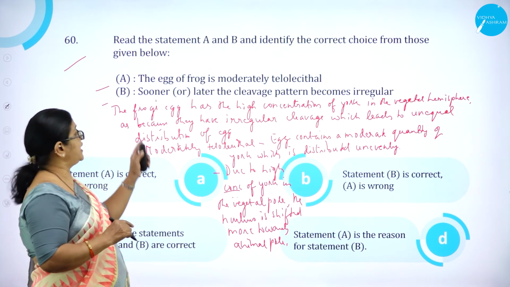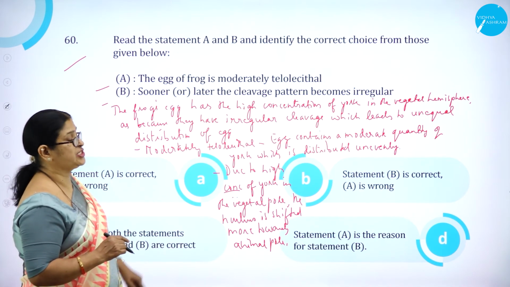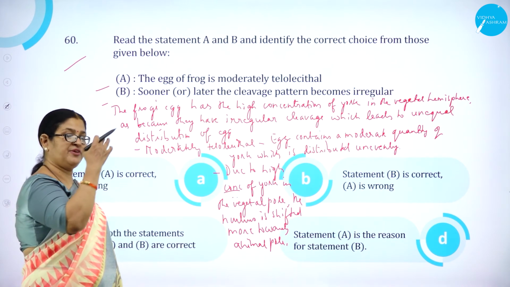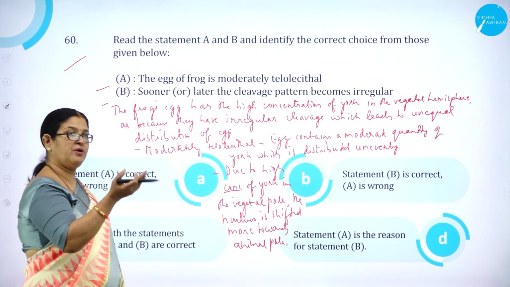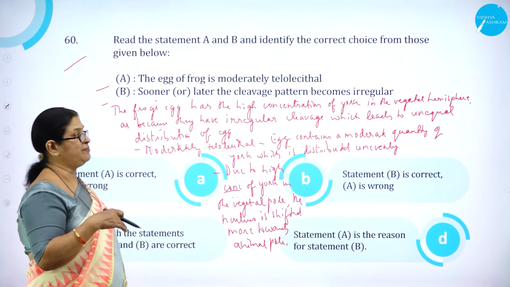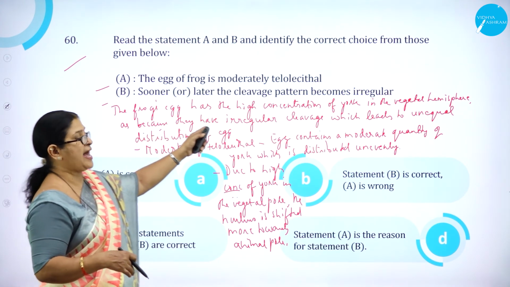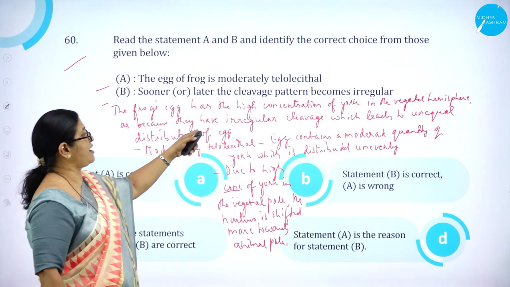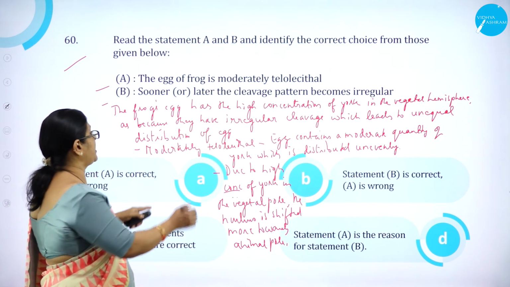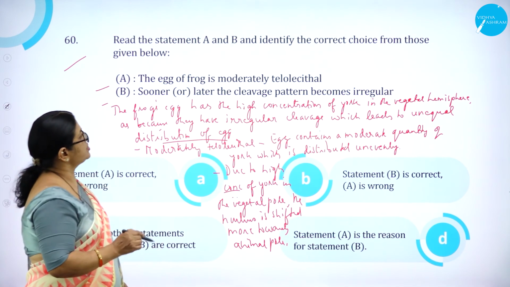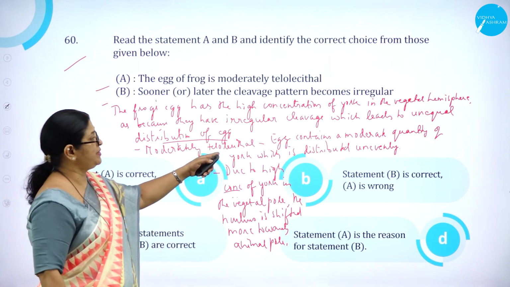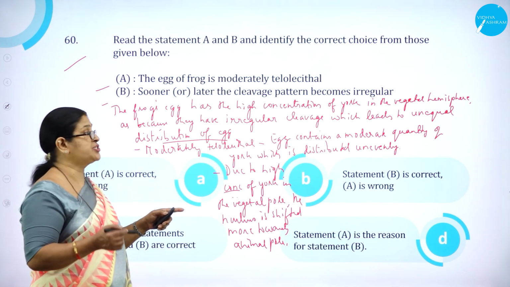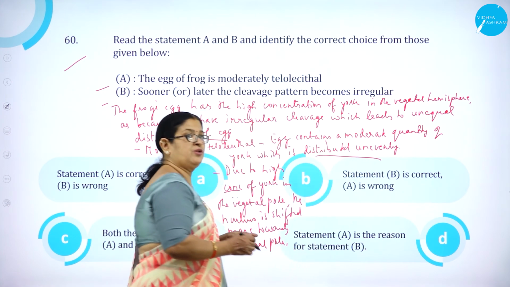Here, we know that the frog's egg has high concentration of yolk. You know, there are two hemispheres, that is the vegetal pole or animal pole, or vegetal hemisphere and animal hemisphere. So the frog's egg has the high concentration of yolk in the vegetal hemisphere because they have irregular cleavage, which leads to unequal distribution of yolk. So correct. Moderately telolecithal means egg contains a moderate quantity of yolk, which is distributed unevenly, not equally.